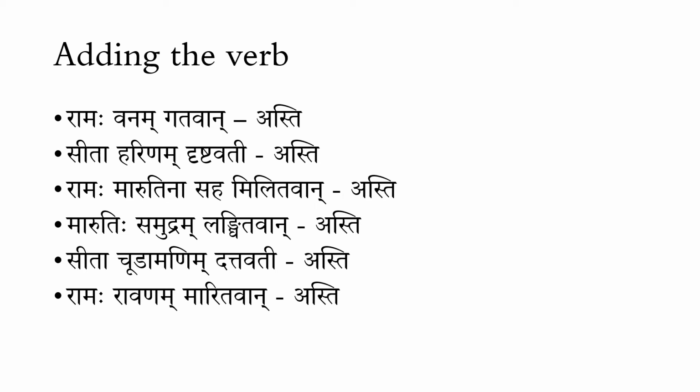This doesn't actually translate to Sita saw the deer. Sita harinam drushtavati means Sita is the one who has seen the deer. Now Sita harinam drushtavati asti gives the translation: Sita is the one who has seen the deer. Similarly, Ramaha Marutina saha militavan asti.